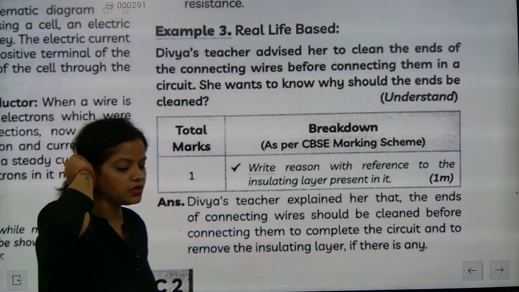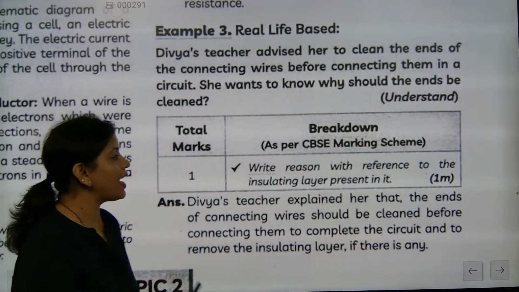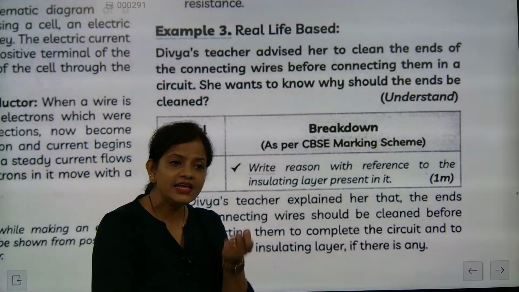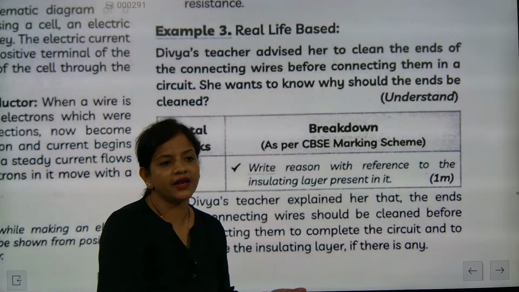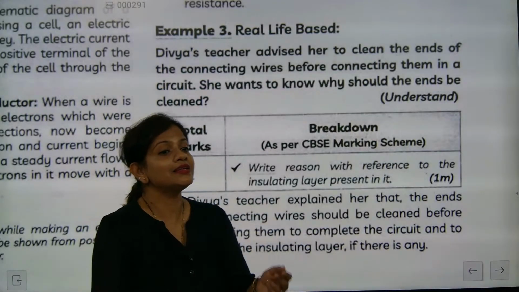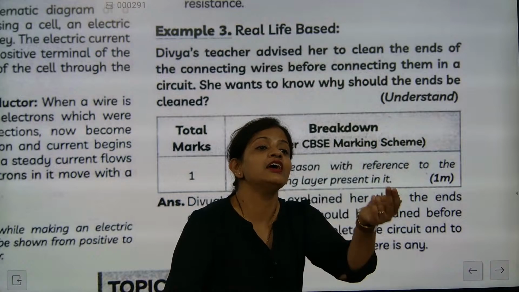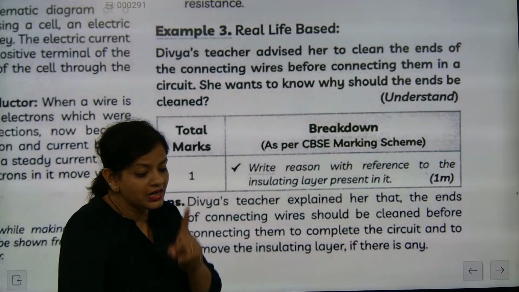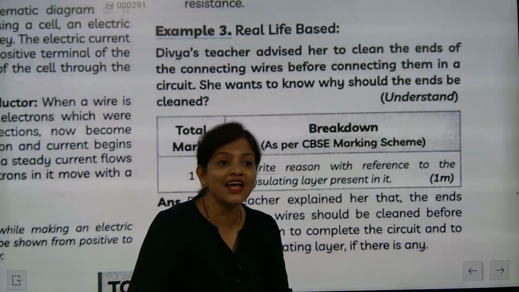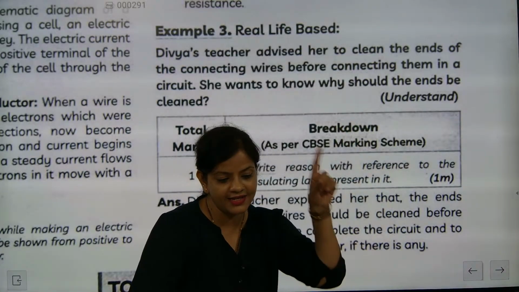Because the connectivity should not be damaged. If any rust or something is there, the resistance will change, because resistance is an intrinsic property of the material. Understood? Don't leave any question there. Use your brain, because this is life science. Understood?